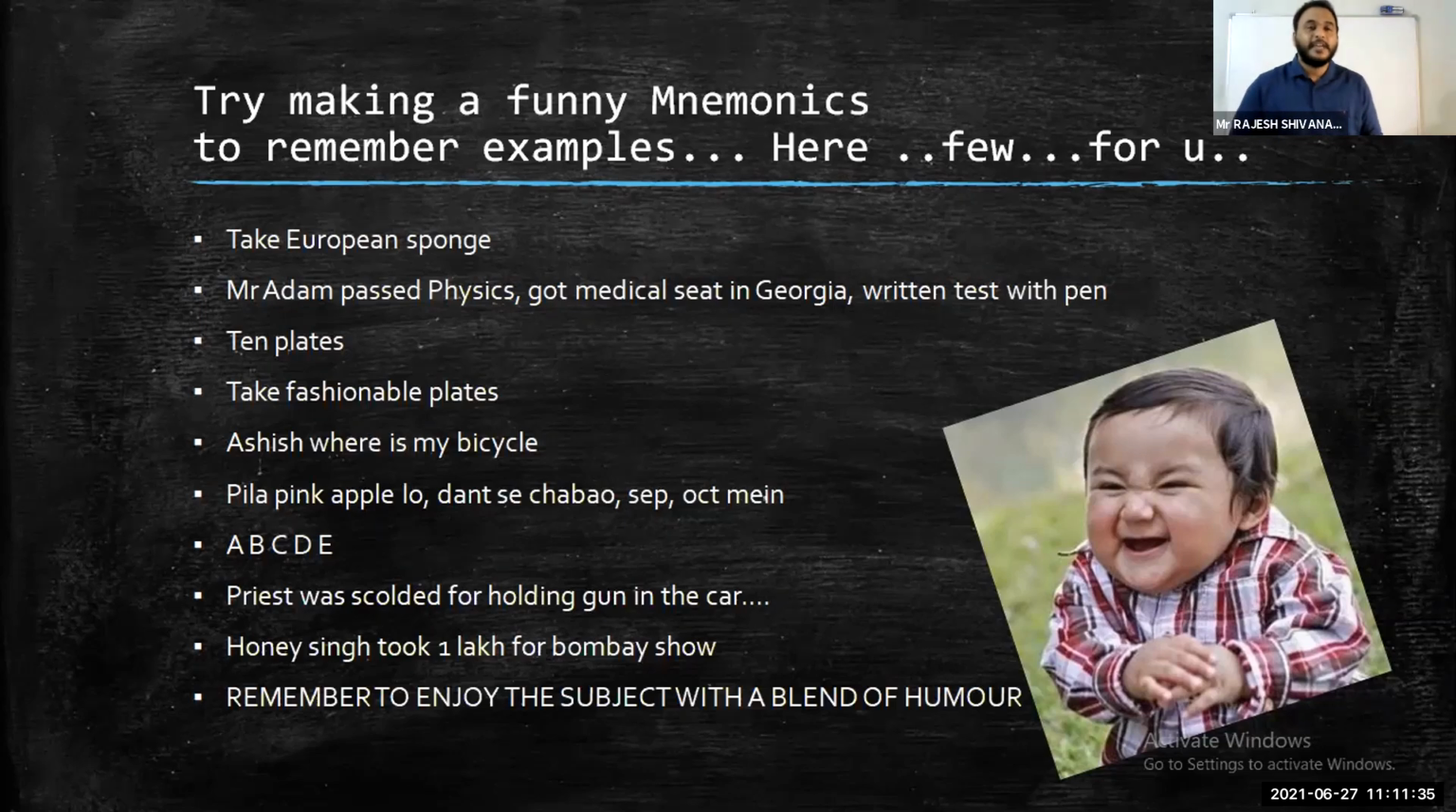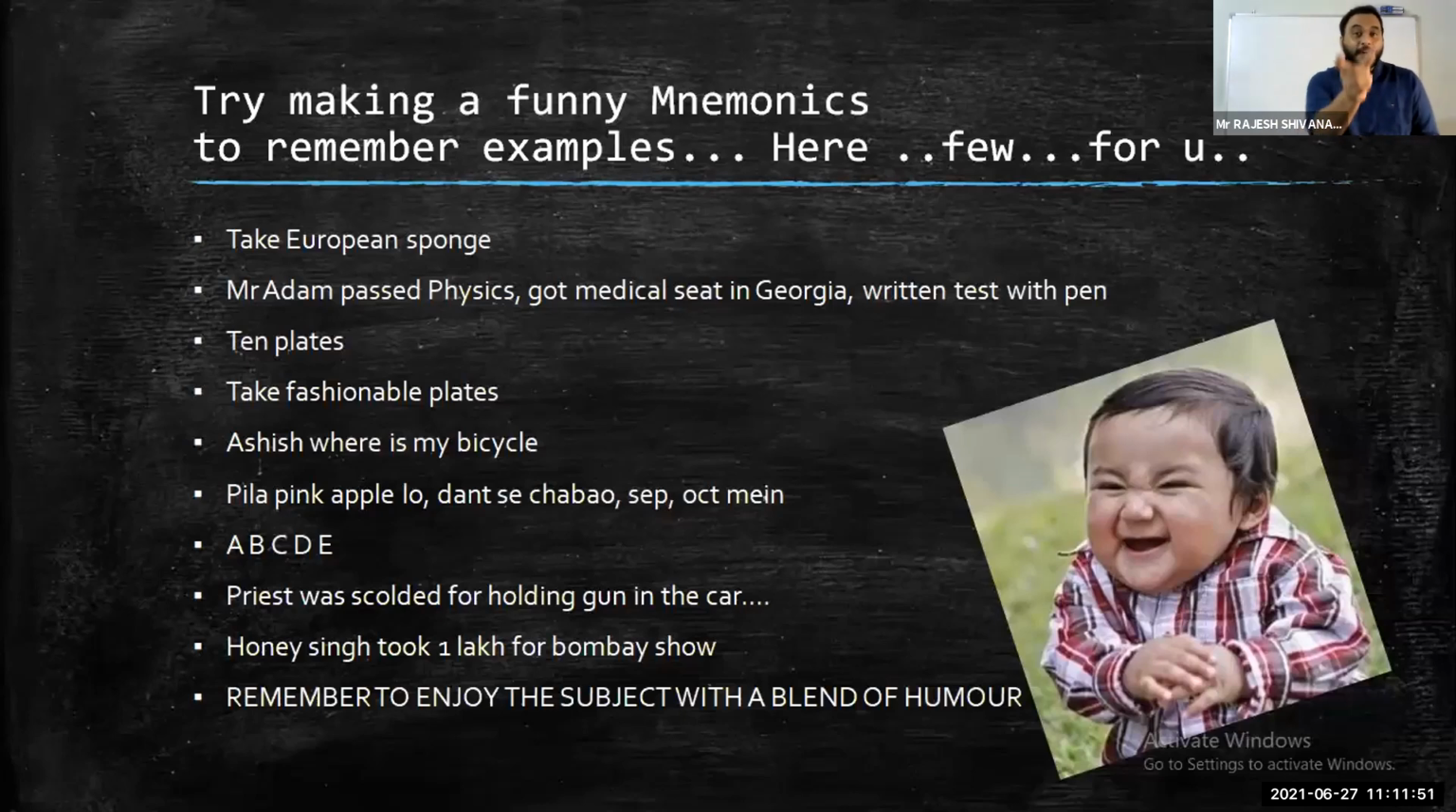And the second one: Mr. Adam passed physics, got medical seat in Georgia, written test with pen. Everybody writes the test with pen or pencil, you know that. Mr. Adam for Adamsia, physics for Physalia, medical for Meandrina, Georgia for Gorgonia, and pen for Pennatula, sea pen. All the Cnidaria examples we can cover within one simple shortcut.